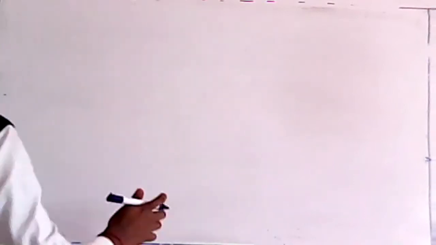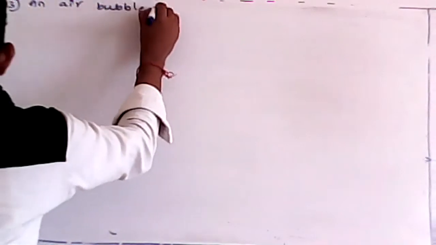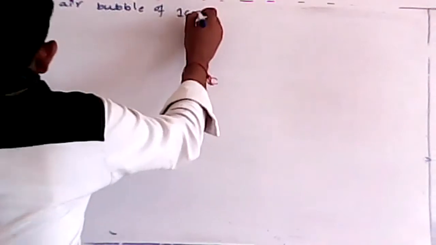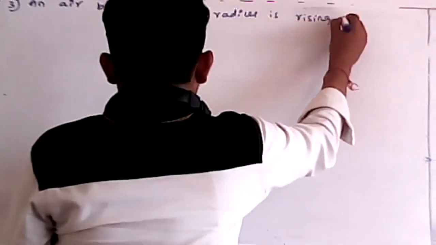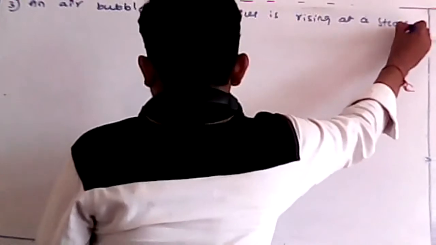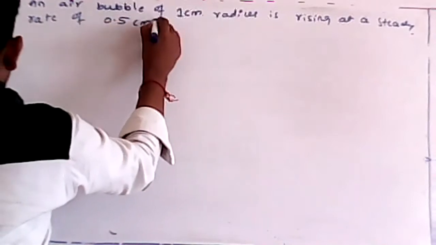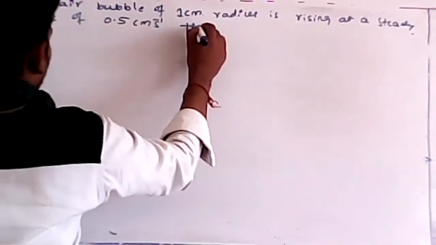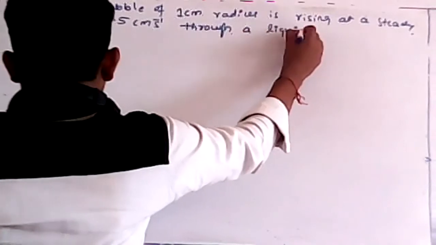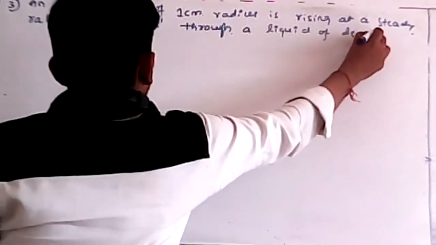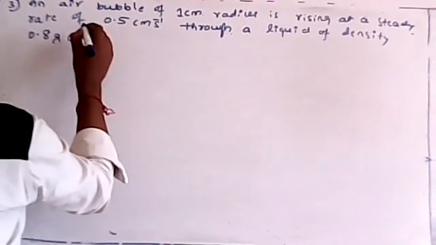An air bubble of 1 centimeter radius is rising at a steady rate of 0.5 centimeter per second through a liquid of density 0.8 gram per centimeter cube.